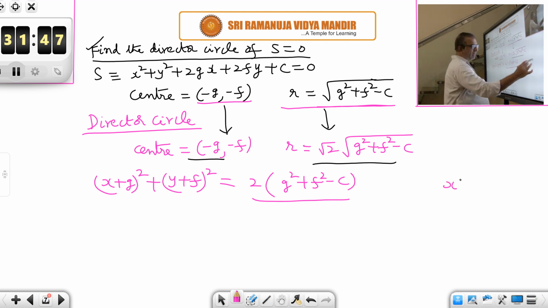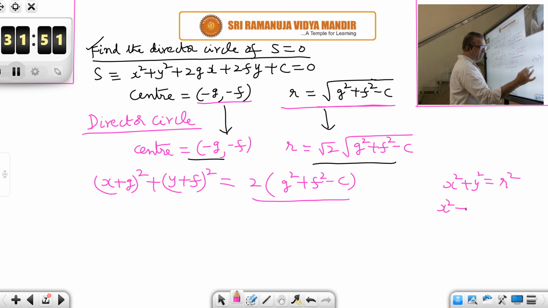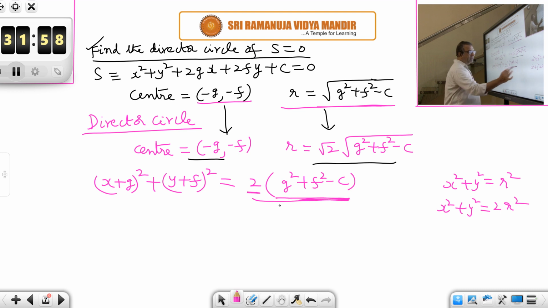For the baby circle, x square plus y square is equal to r square. What is the director circle? x square plus y square is equal to 2r square. Similarly here, g square plus f square minus c is nothing but r square.